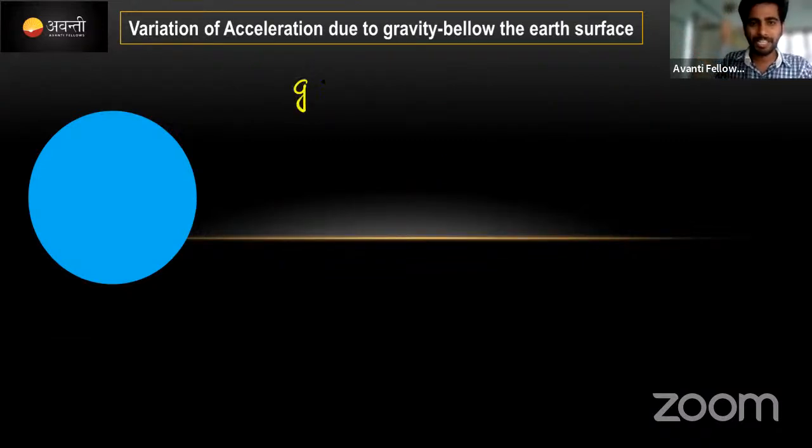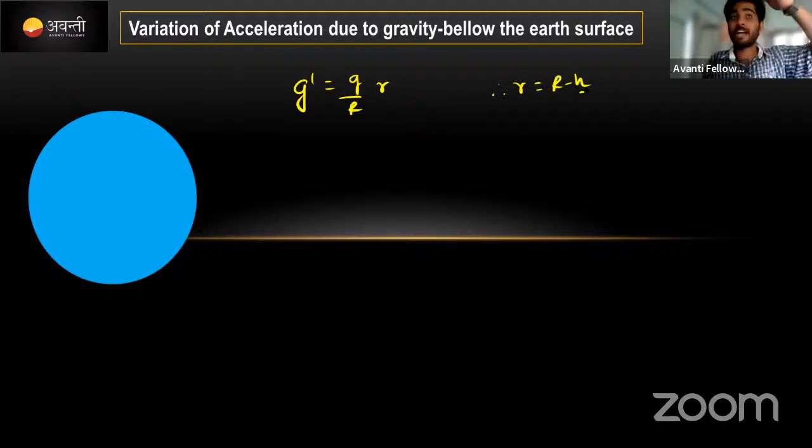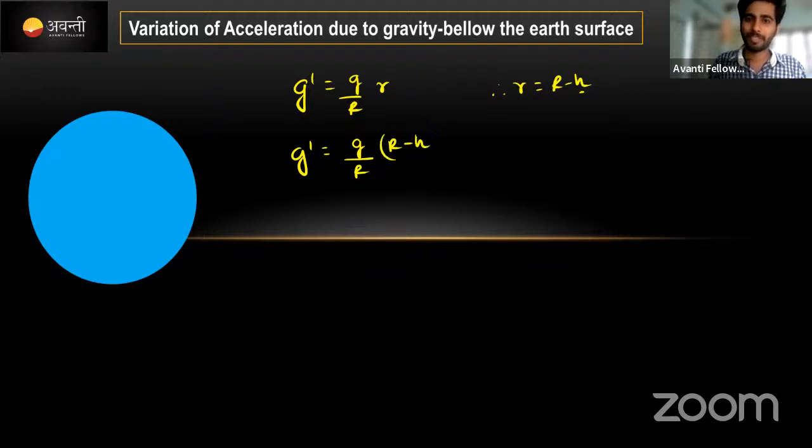Okay, g dash is equal to g by r into small r. Small r को we have to replace with the capital R minus h. Here R means radius of the earth, h means how deep the object is present inside the earth. Okay, then g dash is equal to g by r, इधर r minus h हो गया, correct ना.